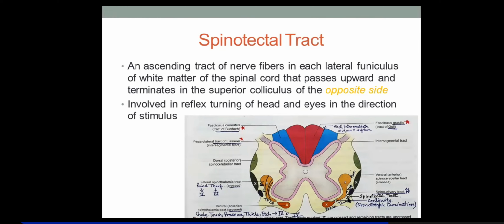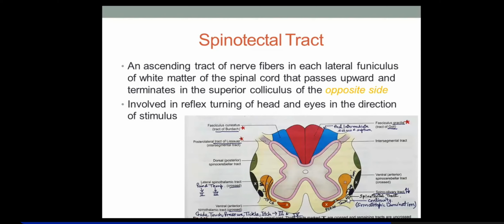Similarly, if you remember, tectospinal was also a crossed tract, because tectospinal was forming the dorsal tegmental decussation at the upper midbrain at the same level. So this also will cross and will reach the opposite superior colliculus. The tectum and superior colliculus are all related to the visual pathway, right?